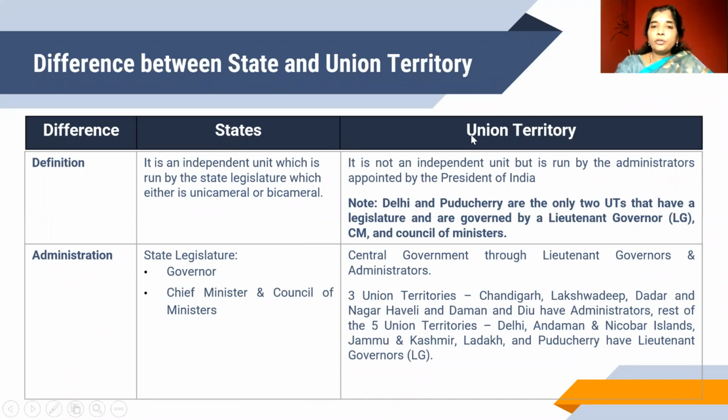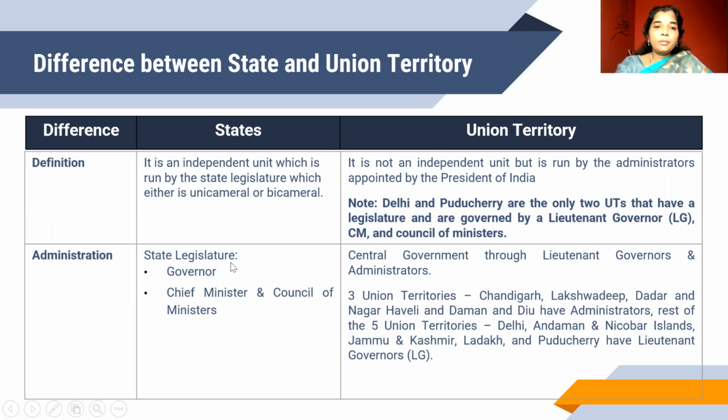In the case of a union territory, it is not an independent unit and it is run by administrators who are appointed by the President of India. So Delhi and Puducherry are the only two union territories that have a legislature and are governed by the Lieutenant Governor, CM, and Council of Ministers.